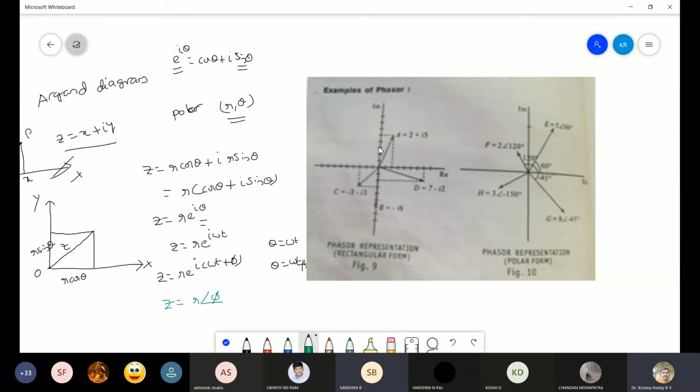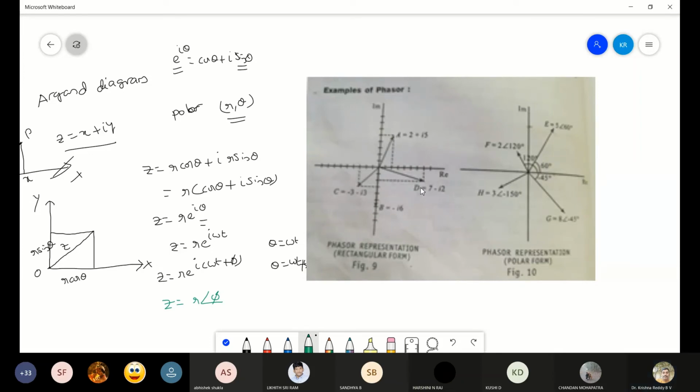Yes, sir. This one is a rectangle. So, the phasor is represented in a rectangular form. Here, if the Y is negative, look, what's the Y value? 1 and 2, and this is along the Y dash axis. So Y is negative. That's the reason here we have written minus i into 2.